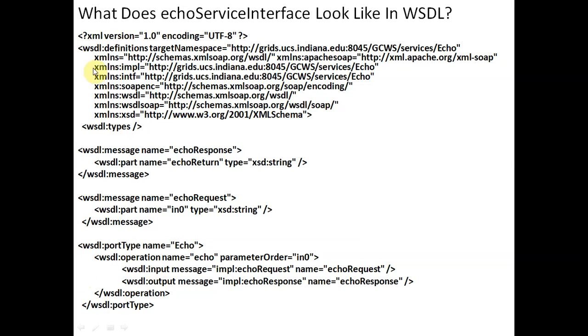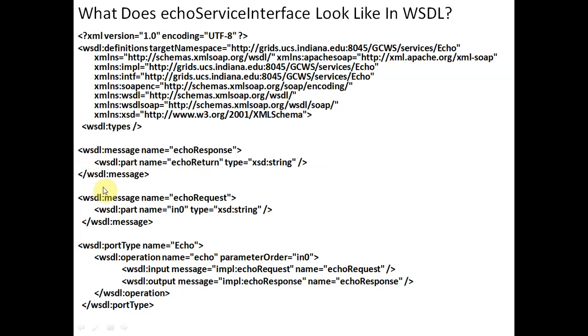So see the definition, the WSDL definition. The target namespace is this, and we have a number of XML namespaces: XMLNS, first namespace, second, third, fourth namespace: SOAP, INTF, IMPL, WSDL, WSDL SOAP. We have different namespaces, even along with the XSD. This is also the namespace of the XSD, and it is closed here. So all the namespaces required for the WSDL program, we have all these namespaces.